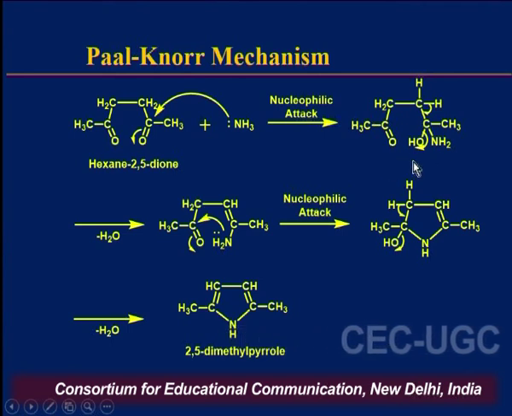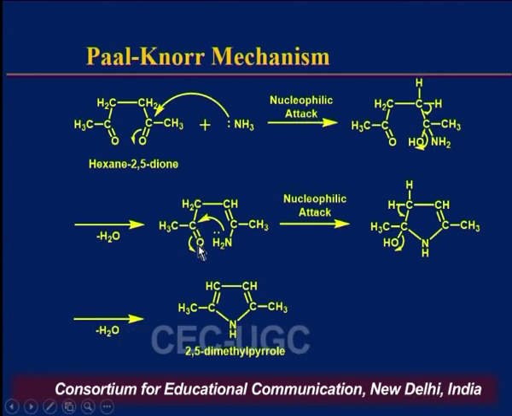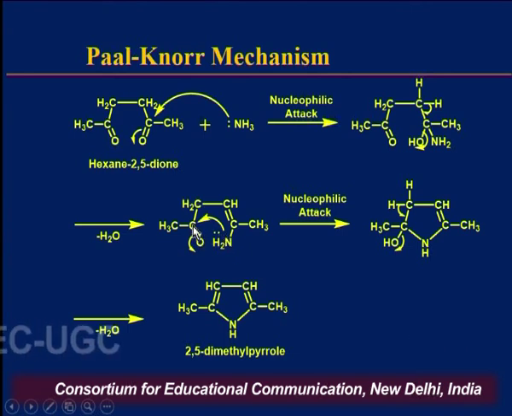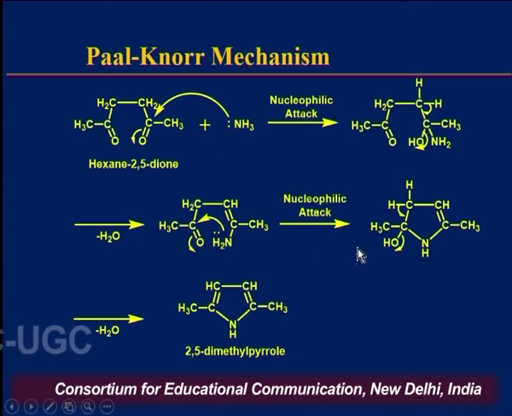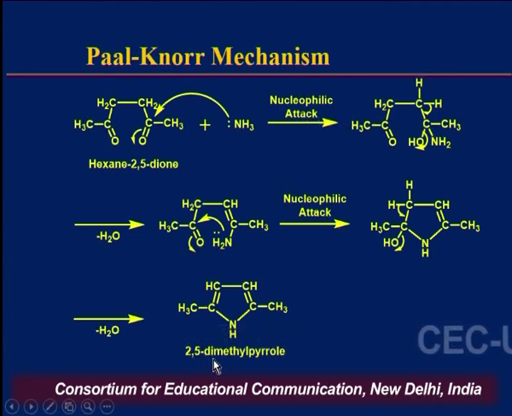Then from this intermediate there will be elimination of a water molecule and we will get this intermediate. In this intermediate there will be an intramolecular attack on the electrophilic carbon of the carbonyl group by the NH2 group. So, there will be intramolecular nucleophilic attack, and further after dehydration we will get 2,5-dimethyl pyrrole as the final product.